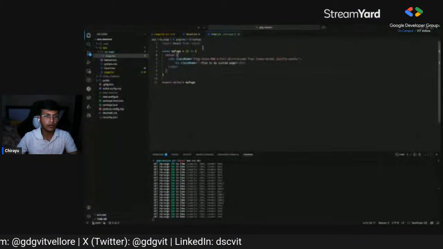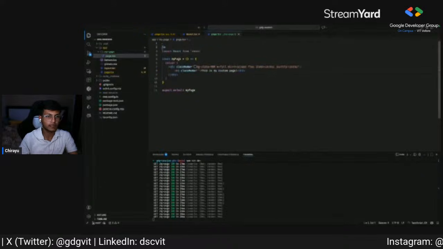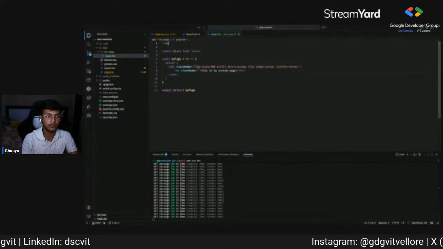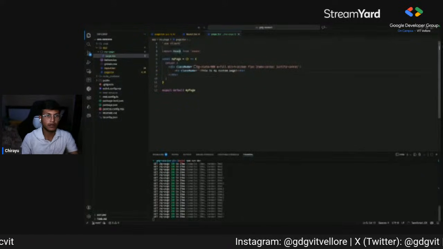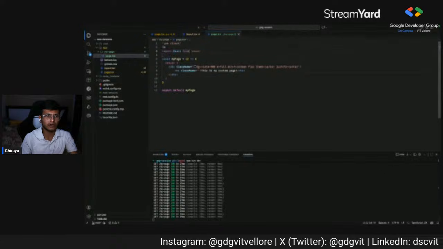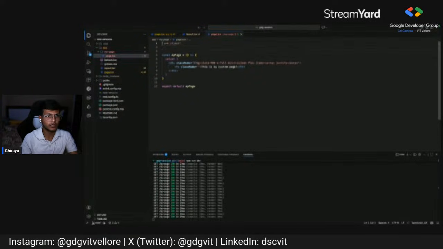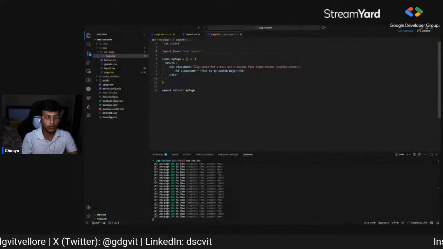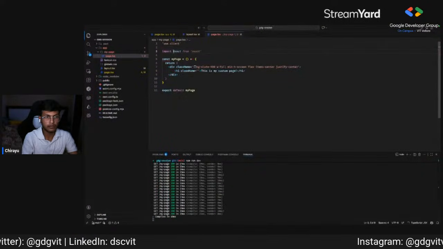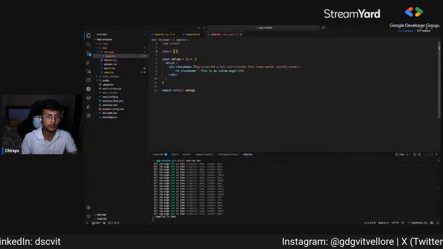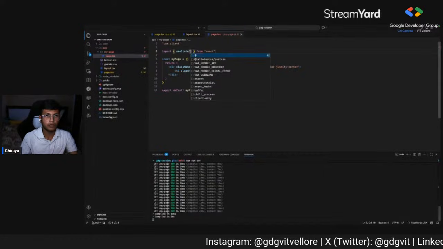Yeah, thank you. Okay, so for example, if I add a use client keyword here, and then we don't need this, let's remove this. I'll import useState from React. That is not exported by default, so I'll have to import it like this.